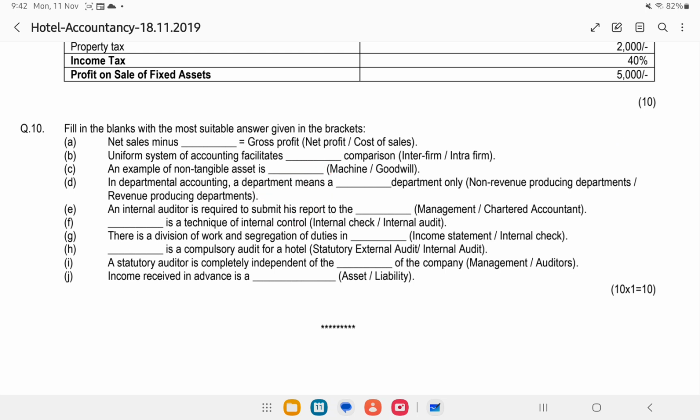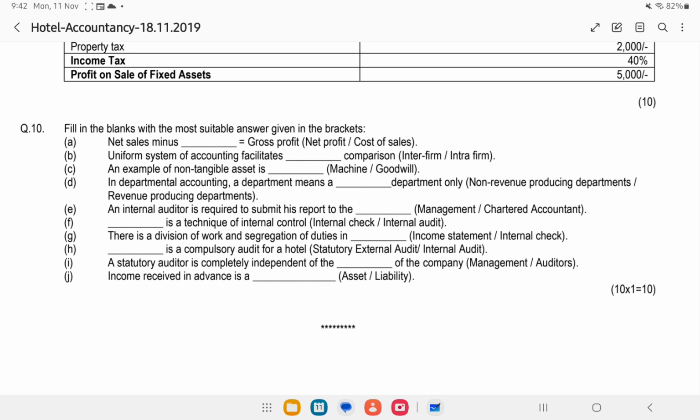An internal auditor is required to submit his report to the management or chartered accountant. Of course, the internal auditor will give the report to the management itself. Dash is a technique of internal control. Internal check or internal audit? Internal check, okay. There is a division of work and segregation of duties in internal check. Of course, internal check. Dash is a compulsory audit for hotels. Statutory external audit, okay, it is compulsory. A statutory auditor is completely independent of the dash of the company. Management of the company, of course.